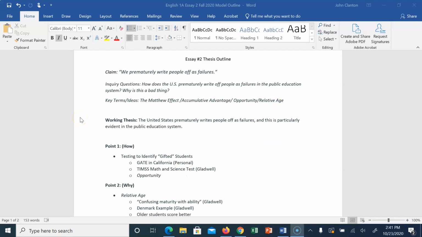Okay, and my working thesis. It's called a working thesis because it's meant to be revised. It's not necessarily going to be your thesis on the actual draft. It may be, but it doesn't have to be. And you want to make sure you have some part of that claim. My working thesis is, the United States prematurely writes people off as failures, and this is particularly evident in the public education system.